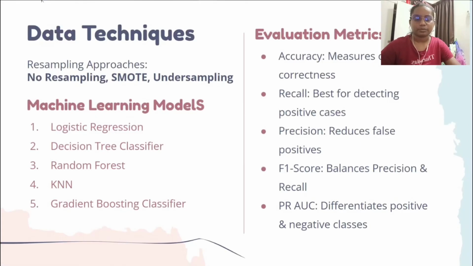To evaluate the performance, we use key metrics: accuracy for overall correctness, recall for the detection of positive cases, precision to reduce false positives, F1 score to balance precision and recall, and area under the curve, PR AUC, to differentiate between the positive and negative classes.